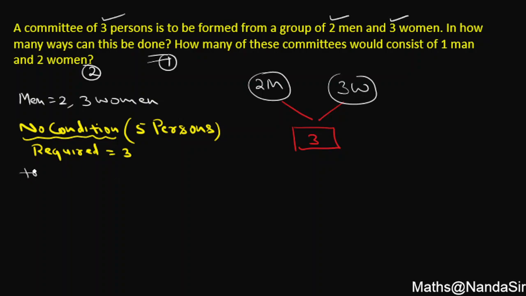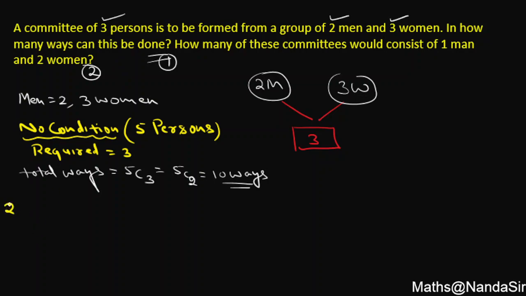so here we will mention total ways that can be done: 5C3, because out of that 5 I do require only 3 persons. And you know very well student, 5C3 को हम 5C2 लिख सकते हैं और 5C2 को हम directly 10 लिख सकते हैं. So this is my answer of the first question. How many ways are there to choose a committee of 3 persons out of the given number of men and women? Let's see now what is the second part.